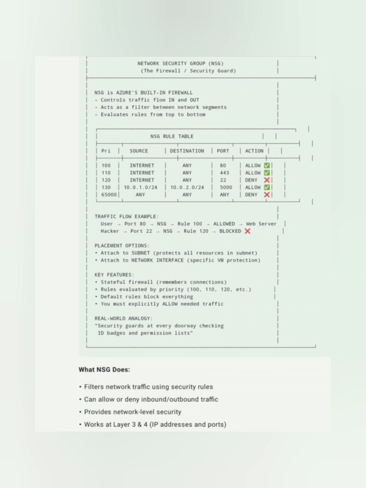So basically, what the NSG does is act like a firewall, but it has limitations. It's not like the firewalls such as Palo Alto or Checkpoint. The NSG doesn't have those facilities. It's more like a packet filtering firewall. Okay, so for placement, you can attach the NSG to the subnet, as I said, to protect all resources in the subnet, or attach it to the network interface specific to the VMs. You can attach to that as well.